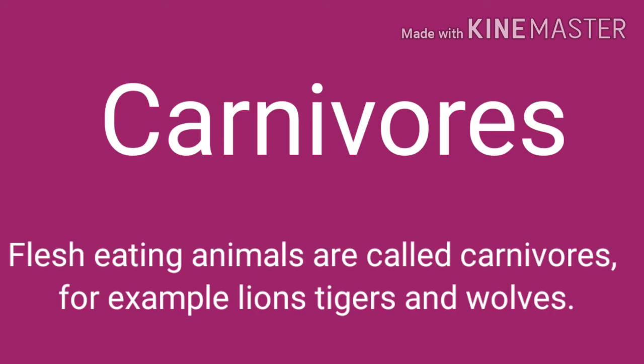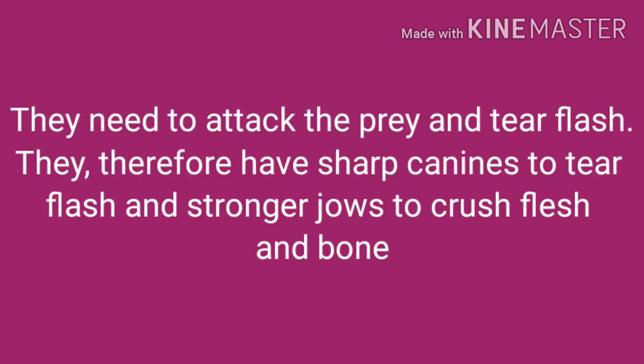Now, let's discuss carnivorous. Flesh-eating animals are called carnivorous. For example, lions, tigers and wolves. Carnivorous animals need to attack the prey and tear the flesh.